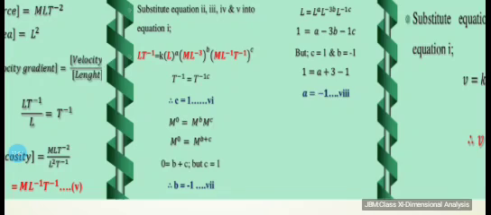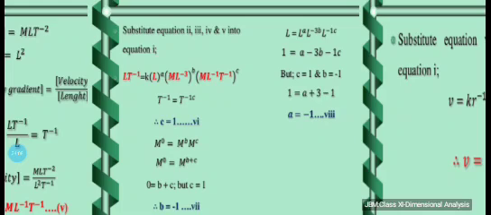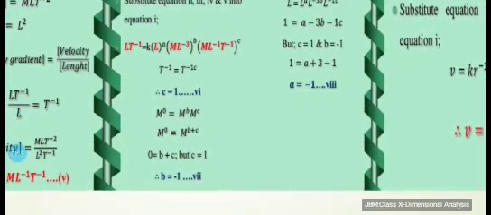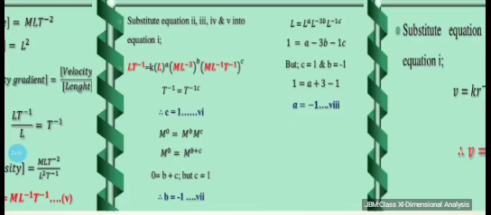First of all, if we compare the power of the term having time, on the left hand side you have T to the power minus 1, and on the right hand side you have T to the power minus 1 raised to the power c. Comparing these two, you will get c equal to 1, and then one by one we can start substituting. If you collect the term containing M, you will get b plus c equal to 0, because on the left hand side you don't have any term of mass.